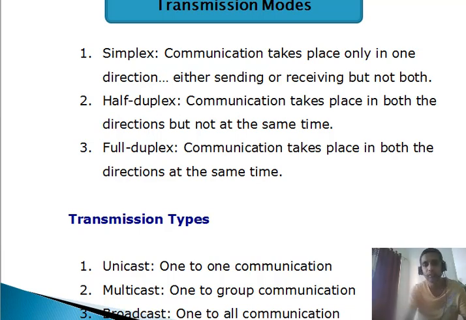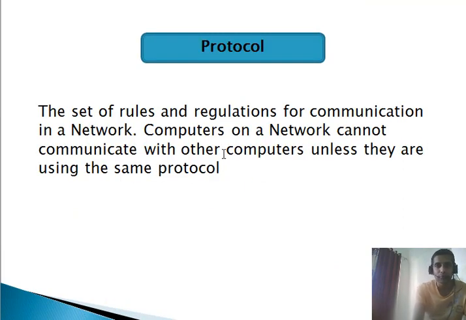Okay. Coming to the next one, the last topic that we have is the protocol, because this is a topic that is very vast and it is categorized into the OSI model and the TCP/IP protocol suite. We will see that in detail in the next lecture. But for right now, I want to give you a short description. Protocols are just a set of rules that we use for network communication.